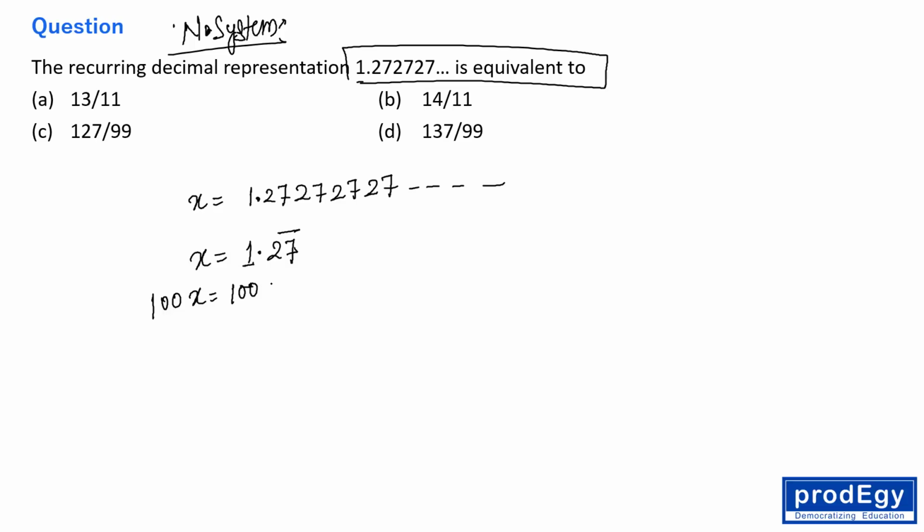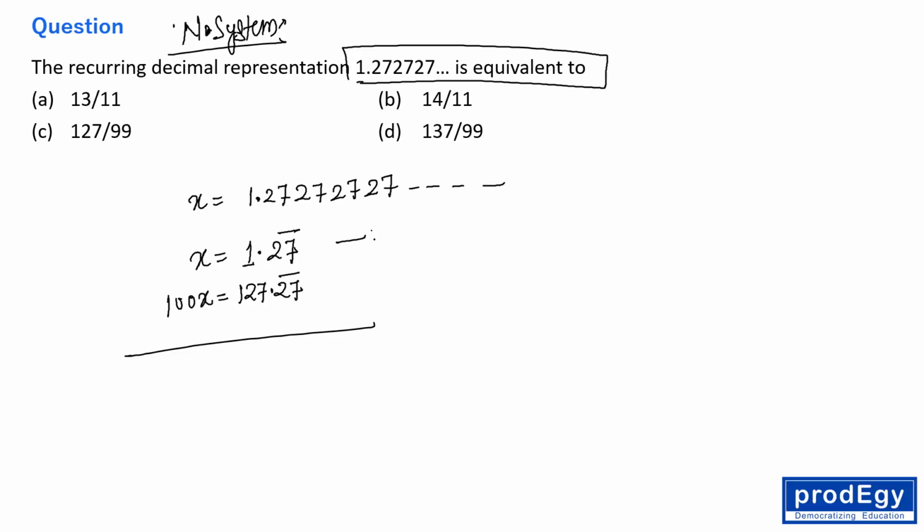So just multiply this number by 100 because we have 2 digits after the decimal, right? So this becomes 127.27 bar, right?